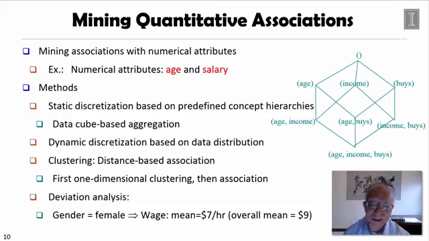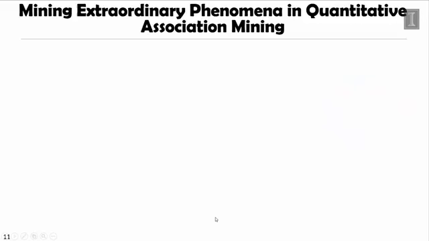Then finally, there's also a popular way, which is to do deviation analysis. That means instead of doing fixed intervals, based on a certain condition like gender is female, we may find their mean, or a median, or some statistical measure. You will find that if the wage mean substantially deviates from the overall mean, then this could be an interesting rule. Let's go a little further to see how to find such deviation.